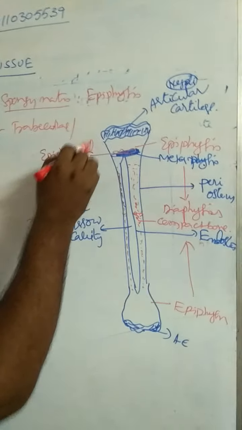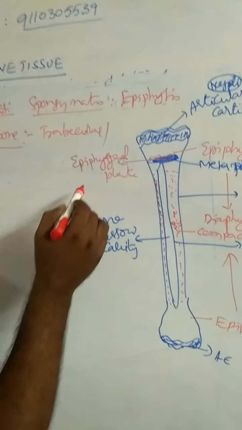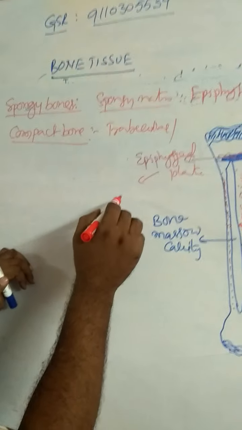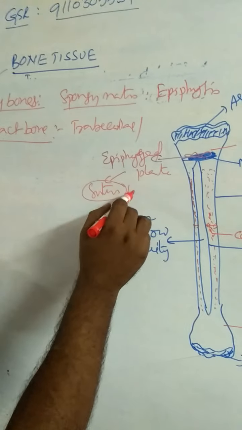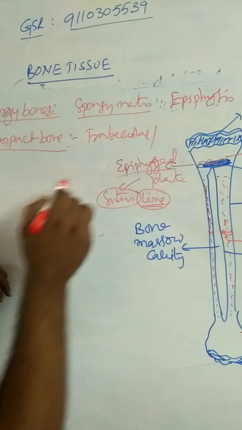In adults, this epiphyseal plate is replaced by the epiphyseal line.